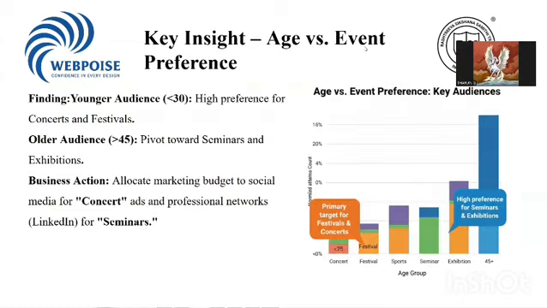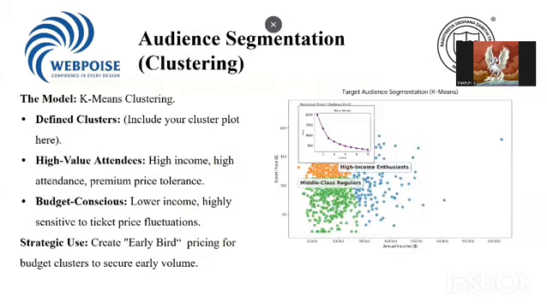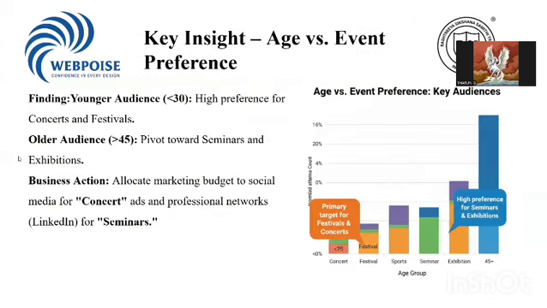Now coming to the key insights from our analysis. One important insight is that ticket affordability plays a major role in whether people attend an event. When ticket prices are reasonable compared to the person's income, the chances of attendance increase. Another insight is related to age and event preference. Younger people tend to prefer concerts and festivals, while older age groups are more interested in seminars and exhibitions. This shows that different age groups respond better to different types of events.